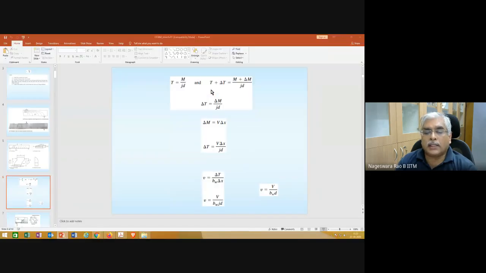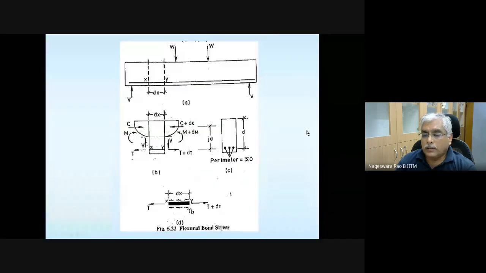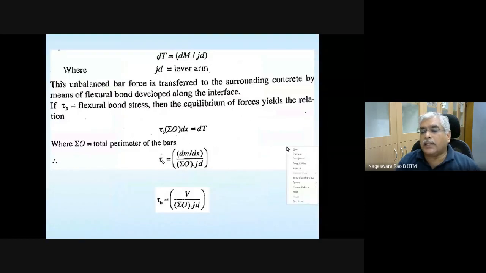So now let me go back. If you agree with that, that is what is written here: dt is equal to dm divided by jd, where jd is the lever arm. This unbalanced bar force is transferred to the surrounding concrete by means of flexural bond developed along the interface between concrete and the surface of the rebar. And tau b is the flexural bond stress.